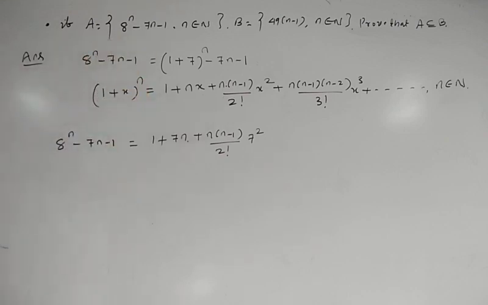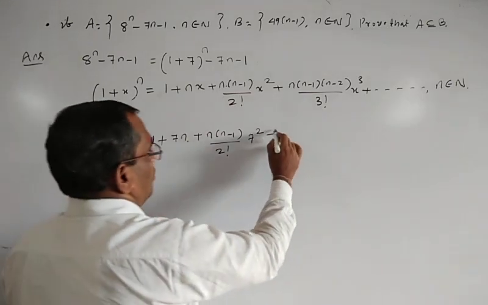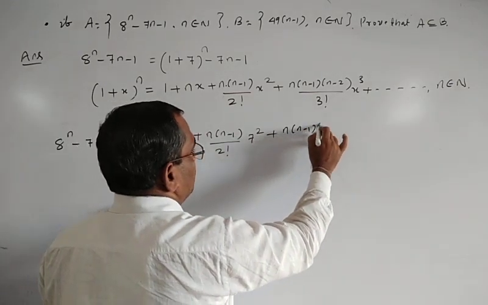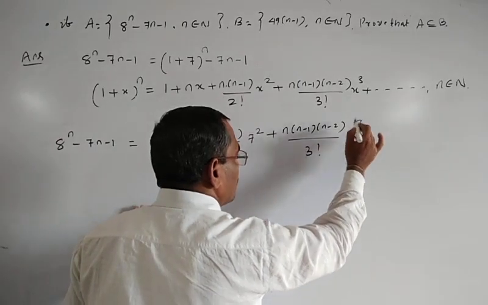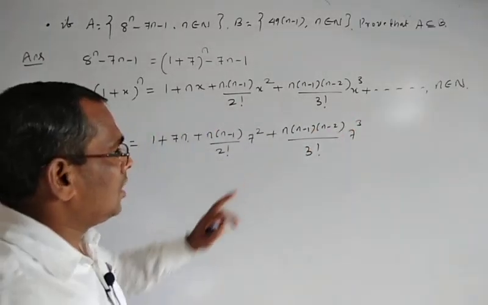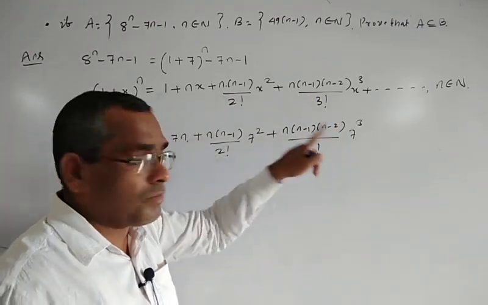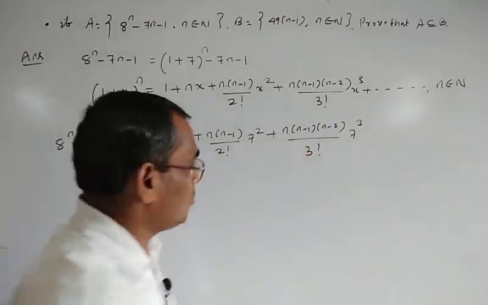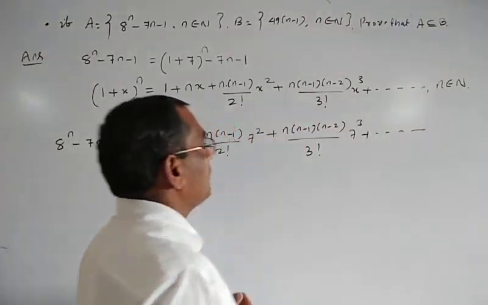Okay, using the expansion, see: 1 plus 7n plus n into n minus 1 by 2 factorial into 7 square, plus n into n minus 1 into n minus 2 by 3 factorial into 7 cube, and the next term will be n into n minus 1 into n minus 2 into n minus 3 by 4 factorial into 7 to the fourth, plus dot dot dot.